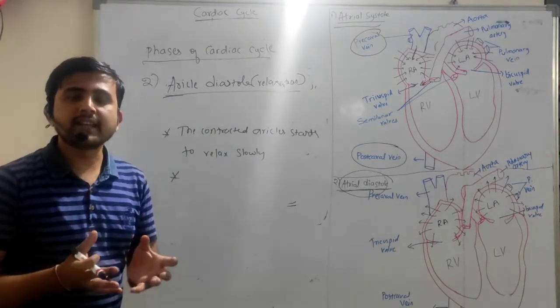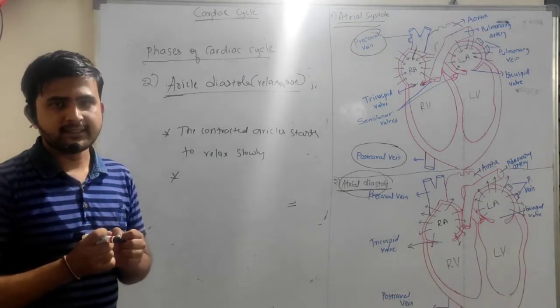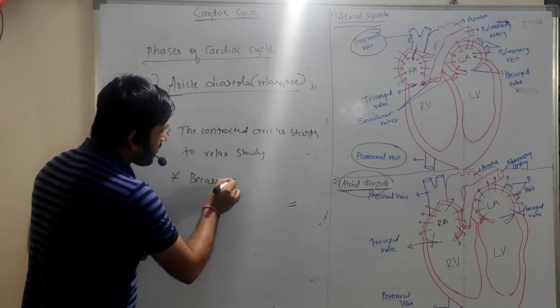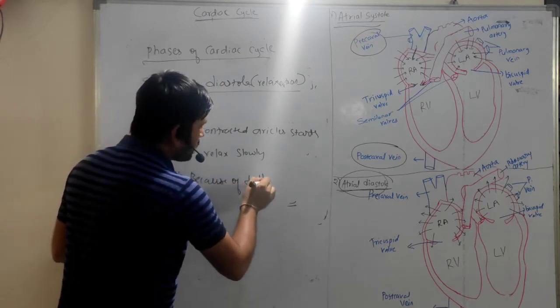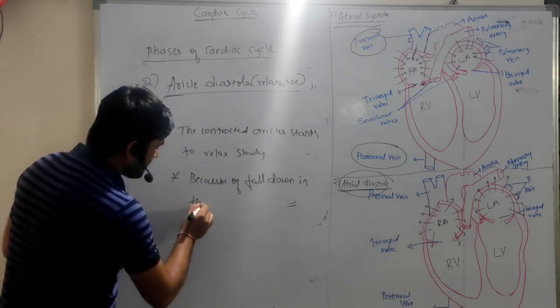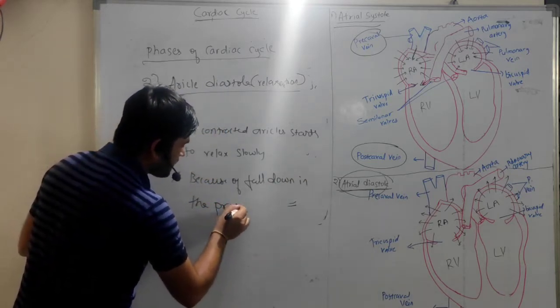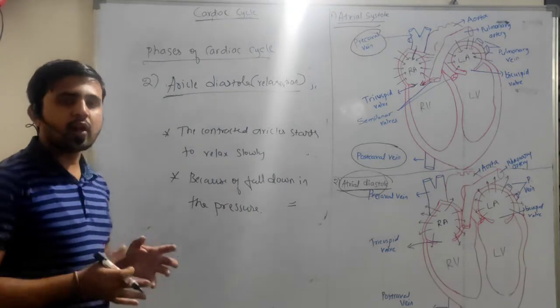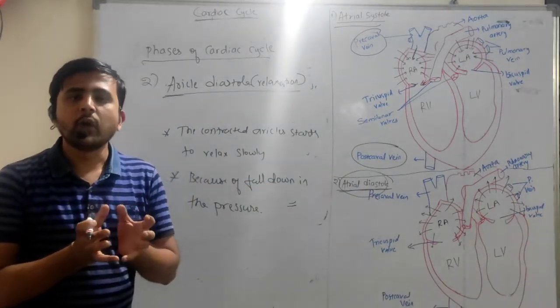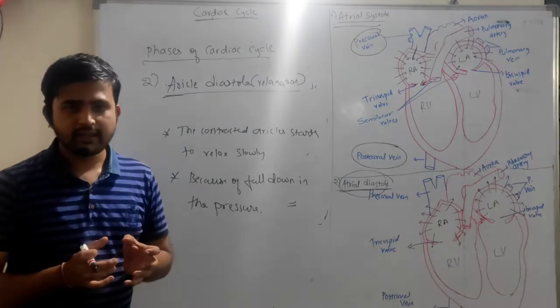Because the pressure is decreased, right? Because of the fall in the pressure, the auricles start to relax themselves, right?